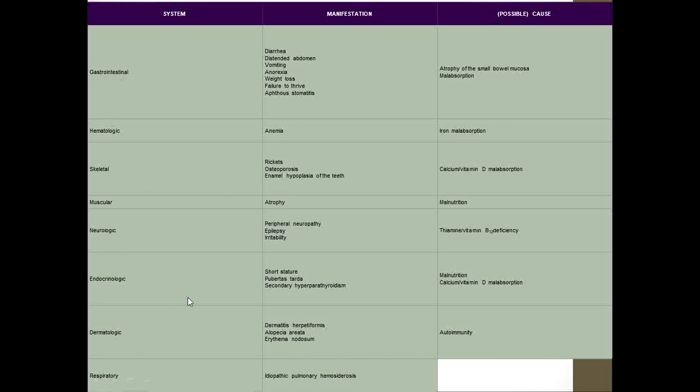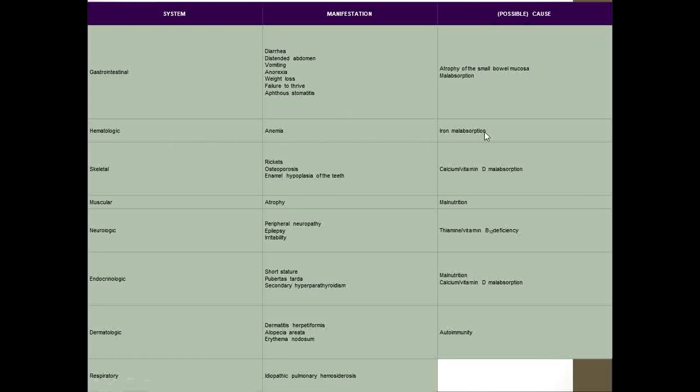Almost every system is involved in celiac disease. For example, in gastrointestinal system, due to the atrophy of the small bowel mucosa and malabsorption, there will be diarrhea, there would be distended abdomen, and vomiting, anorexia, weight loss, failure to thrive, and aphthous stomatitis.